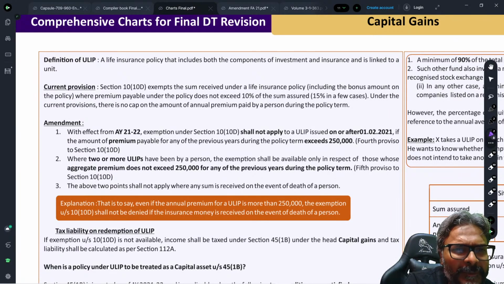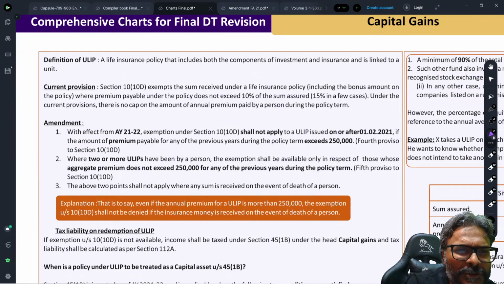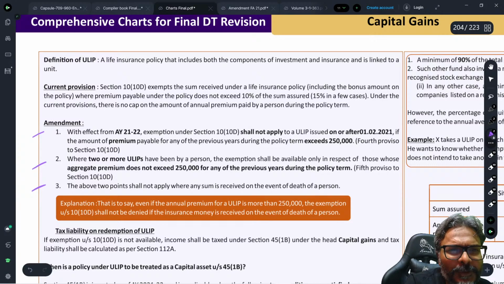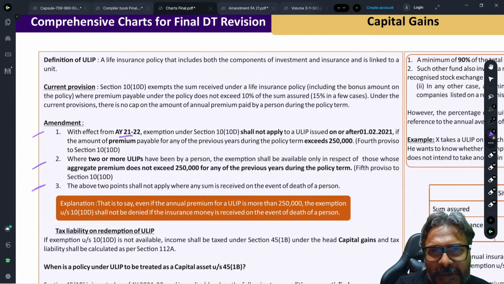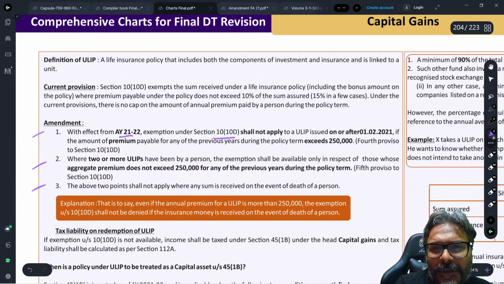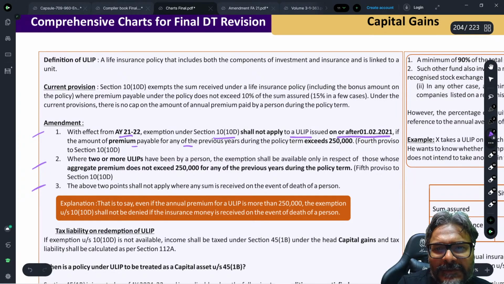Just quickly the amendment, and thereafter I'll take you to two or three small questions. With effect from assessment year 21-22, this is a bit of a retrospective case. Section 10(10D) shall not apply to a ULIP issued on or after 1st February 2021 if the amount of premium payable for any of the previous year is high.